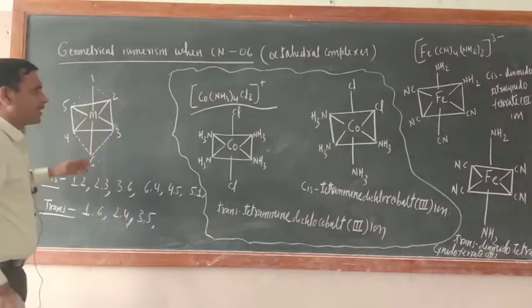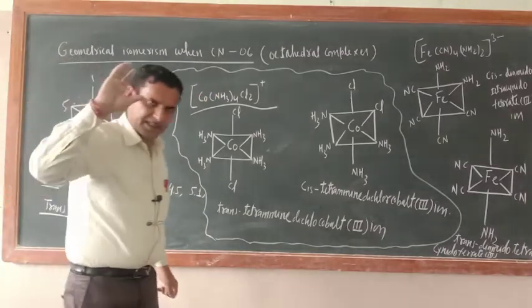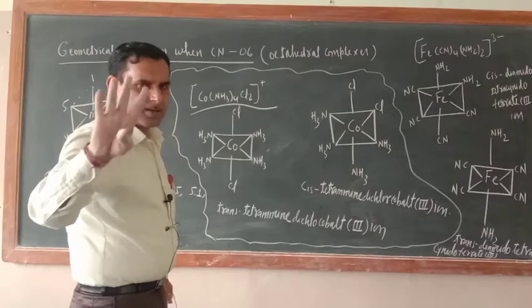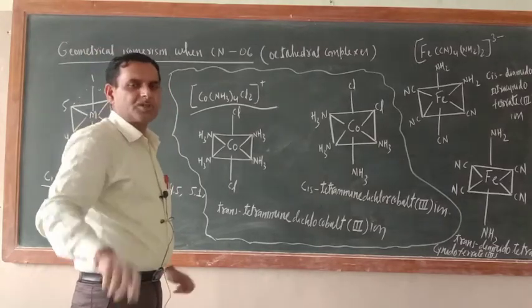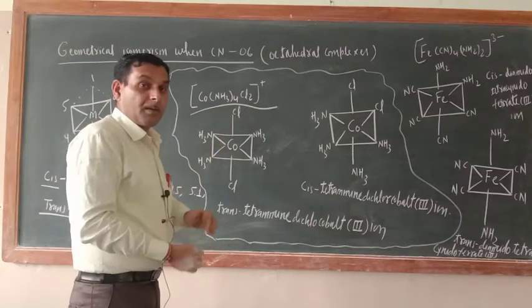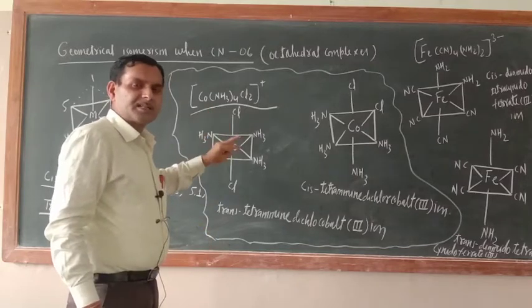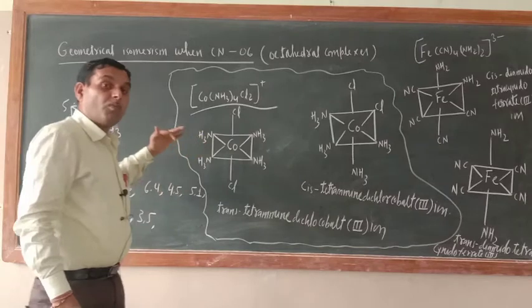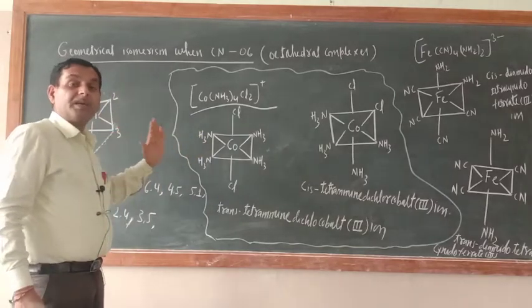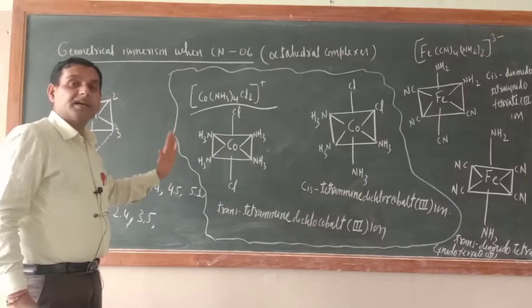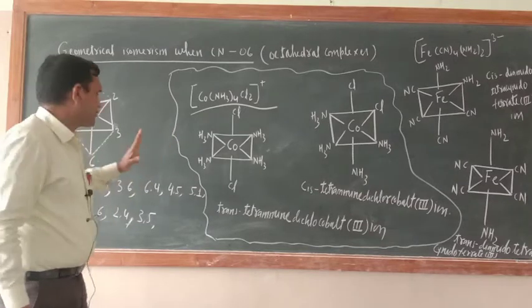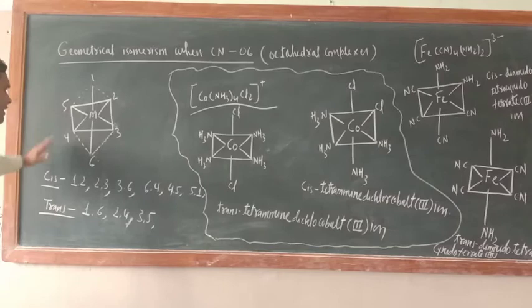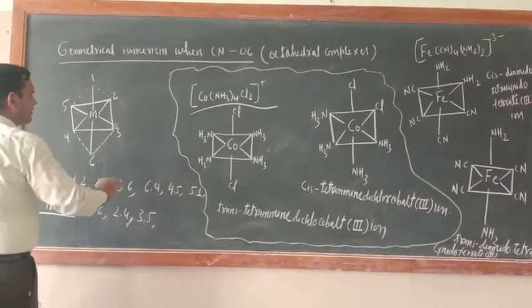So just like in tetrahedral, or when the coordination number is 4, what are the cis positions and what are the trans positions, I have already explained. But when the coordination number is 6, what positions will be considered as cis and what positions will be considered as trans? So first let us clarify this one only. This is octahedral geometry, okay?